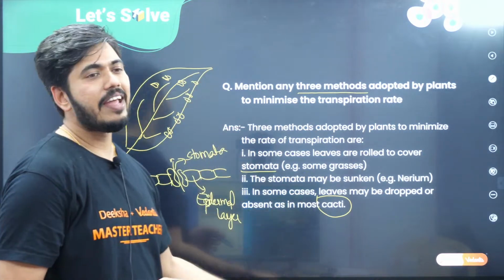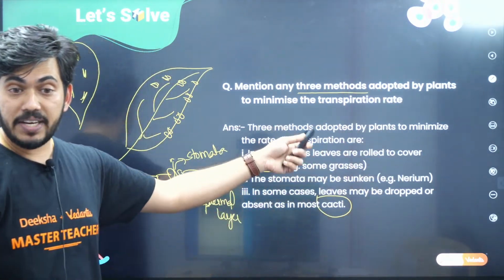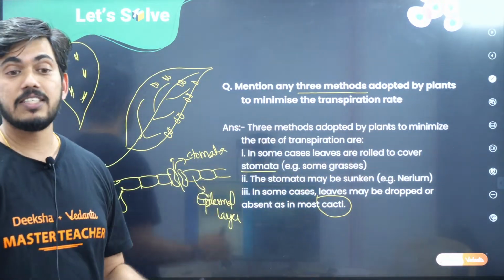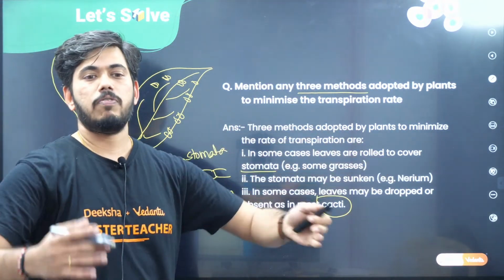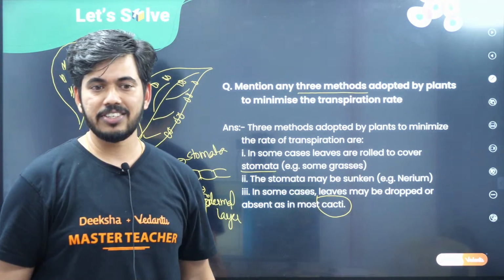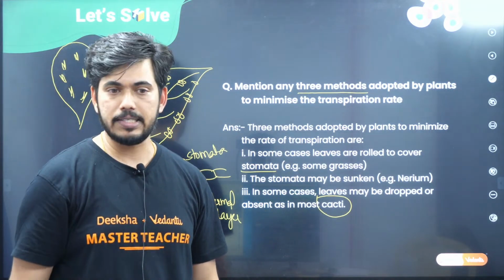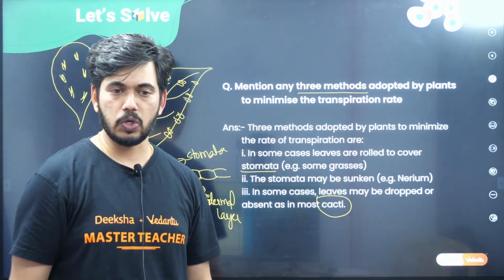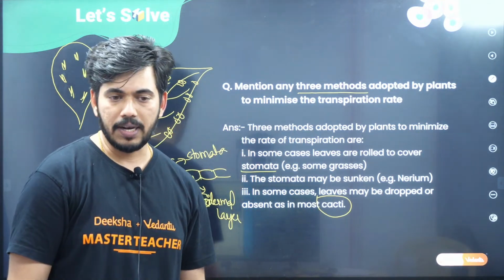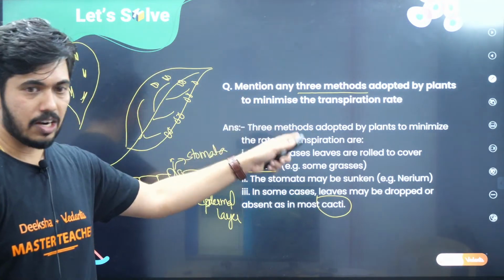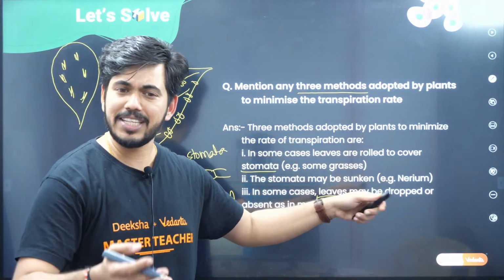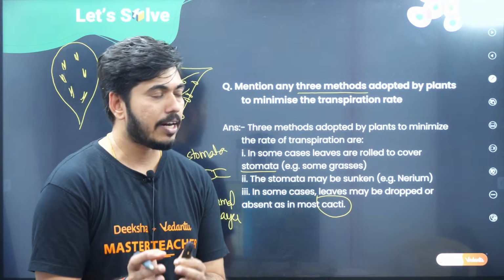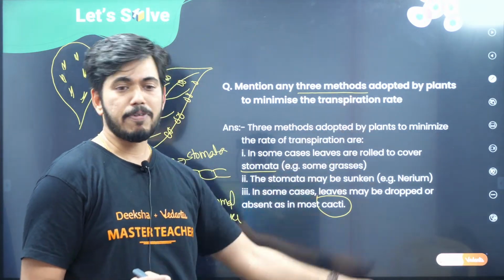Generally, these types of adaptations we can see with the xerophytic plants. Xerophyte means what? Plants which grow in desert conditions, right? Or where a minimum amount of water is available. In such areas, whichever plants are growing, we call them xerophytic plants. Because there is already less availability of water, they have to survive, right? For survival, they show this type of adaptation.